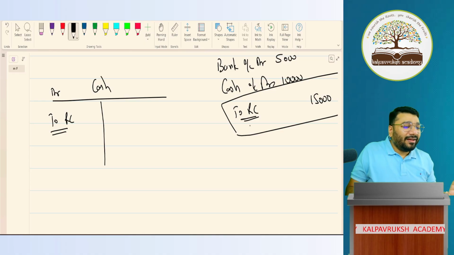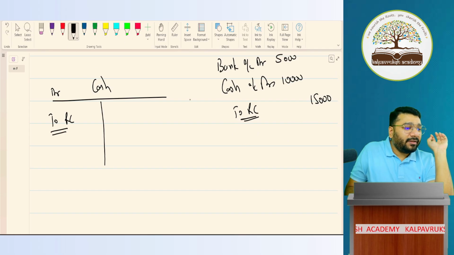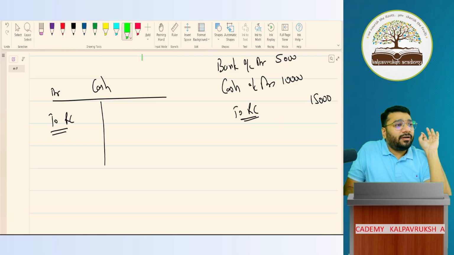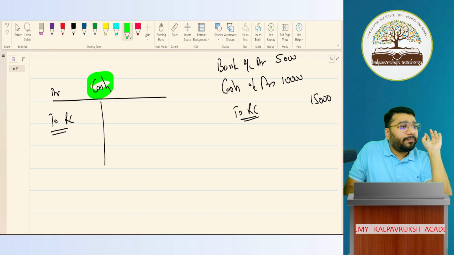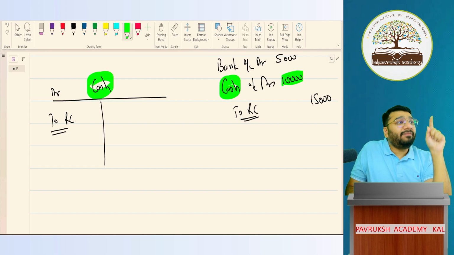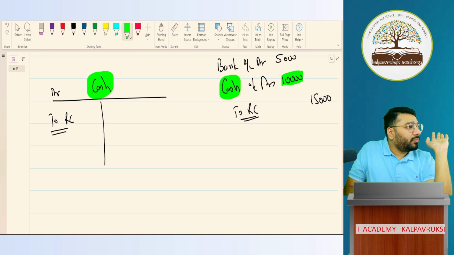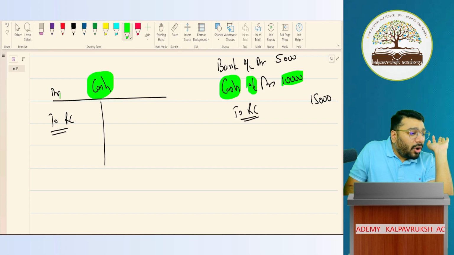Anyways, now listen very carefully. This is what I said in the beginning: it's very important to have strong basics. Whenever we do posting in the ledger, whichever account you're opening, against that account, whatever amount is there, that we record. So I'm opening the cash account. In the cash account, on the debit side, record 10,000.